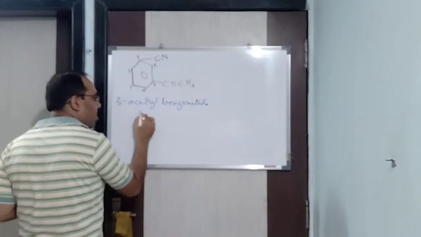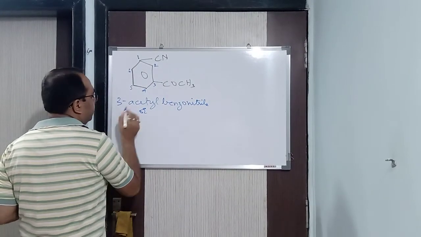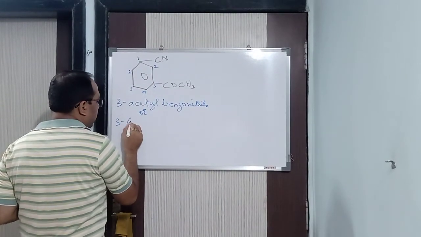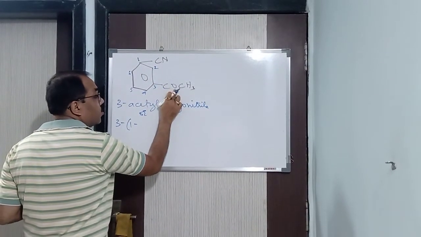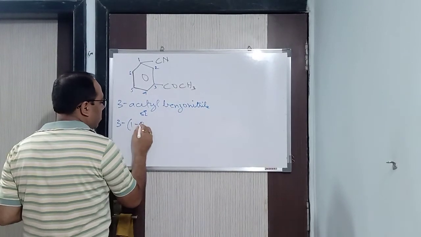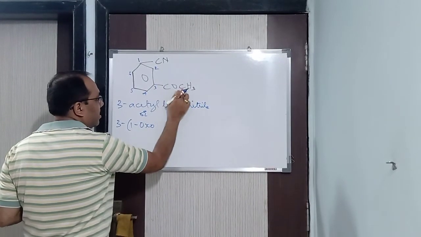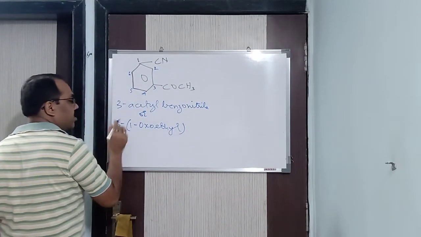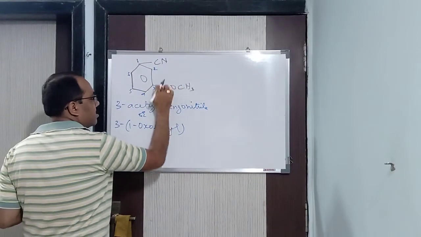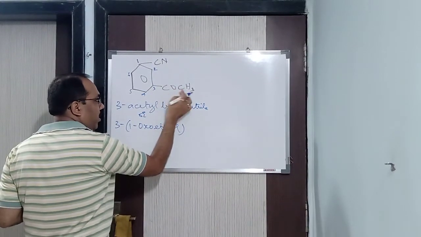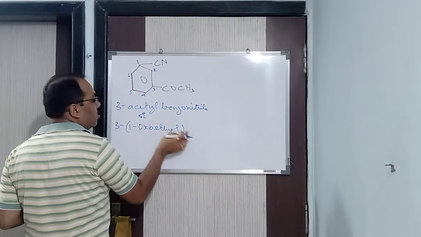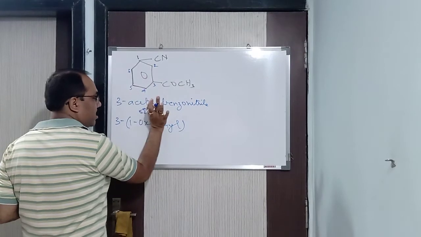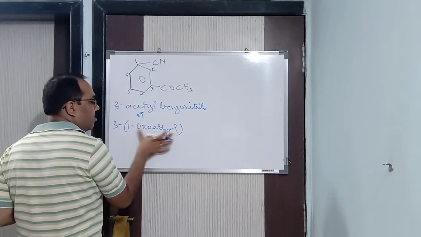Clear? We can say it in this way, or what we can do is, in the third position of the ring, in the first position it is oxo. CO is oxo, ketone, and how many carbons are there? 2 carbons, so eth. So 1-oxoethyl. See it, in third position, CO is oxo or keto. So I have written 1-oxoethyl. Understood this one? Or we can write 3-acetyl, as I told you. We can say acetyl, or we can say 1-oxoethyl.